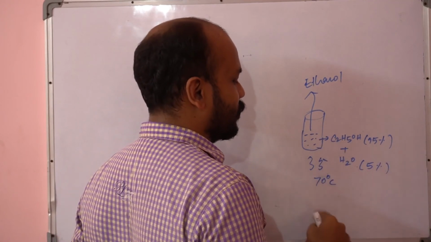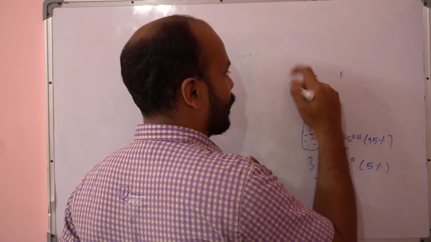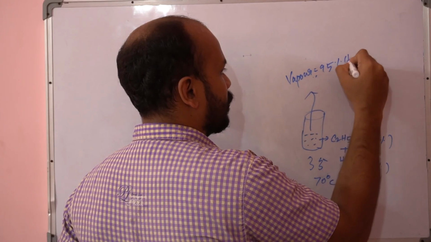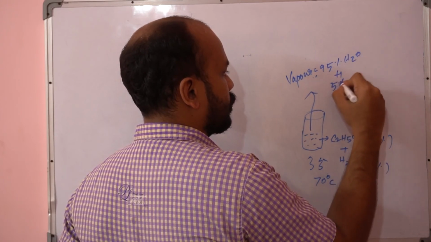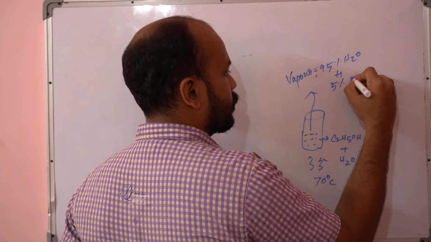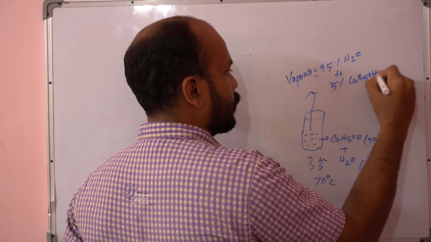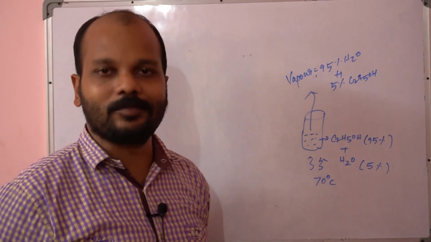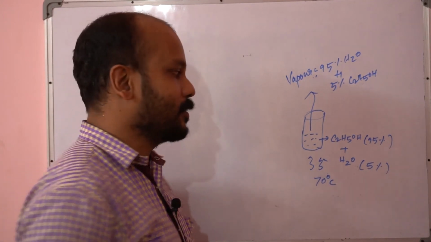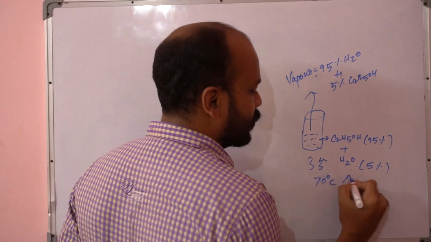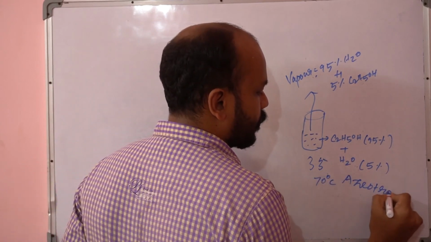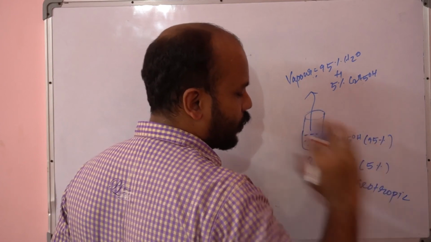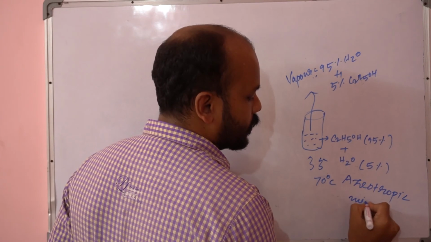if you are heating at 200 also, 300 also, or less also, the vapor state will always contain 95% of ethanol plus 5% of water. You cannot separate this. Once this particular composition is reached, you cannot separate it by fractional distillation, because these types of mixtures we call azeotropic. Azeo means the same boiling. Azeotropic mixtures.